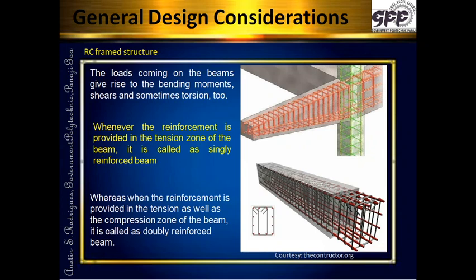So a beam is subjected to bending moment as well as shear force. Sometimes the beam may be subjected to torsion also. Now what is torsion? Torsion can be simply understood to be something like twisting. It tries to get twisted. In bending, it is trying to bend. In shear, it is trying to get cut, like taking a scissor and cutting something, which is also the action of shear. So that action occurs on the beam, and sometimes it undergoes twisting. This twisting of the beam is termed torsion.